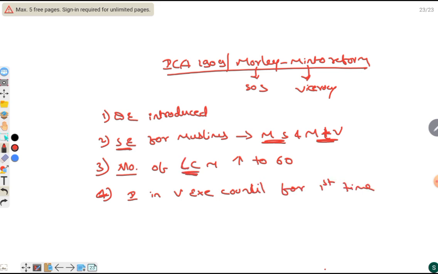Earlier it was Legislative Council membership, but here Indians were allowed in the Viceroy's Executive Council, and Satyendra Prasad Sinha was the first Indian to be in the Viceroy's Executive Council.